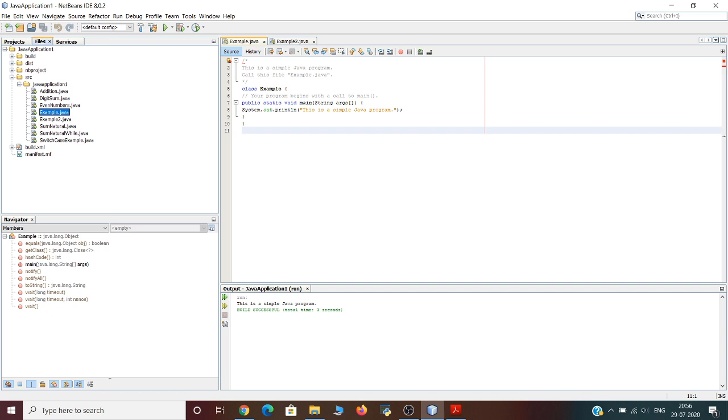Notice that the println statement ends with a semicolon. All statements in Java end with a semicolon. The reason that the other lines in the program do not end in a semicolon is that they are not technically statements. The first closing curly brace in the program ends main, the main function, and the last closing curly brace ends the example class definition. So this was about the first Java program.